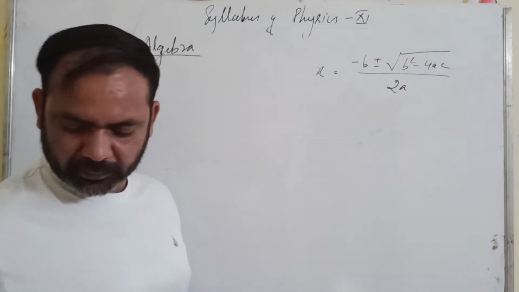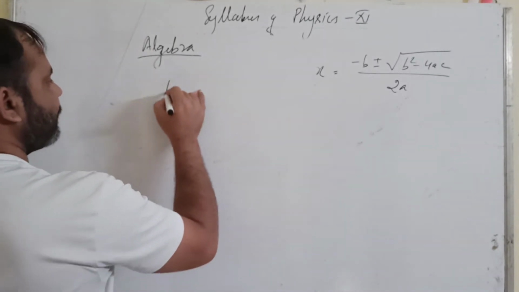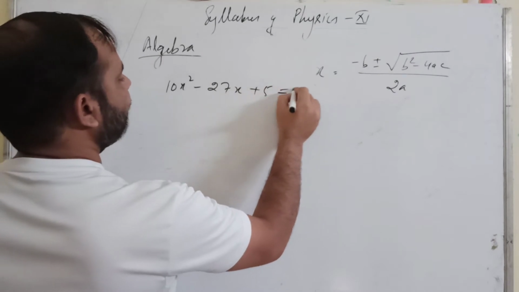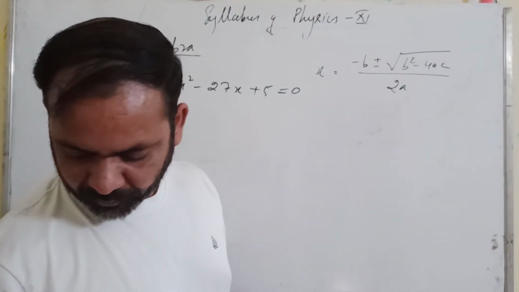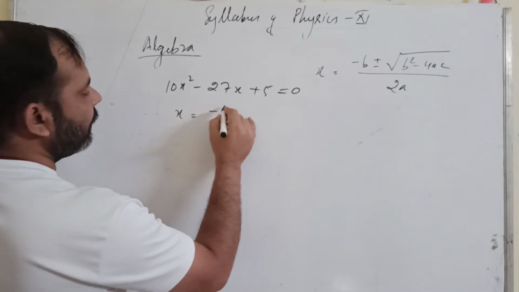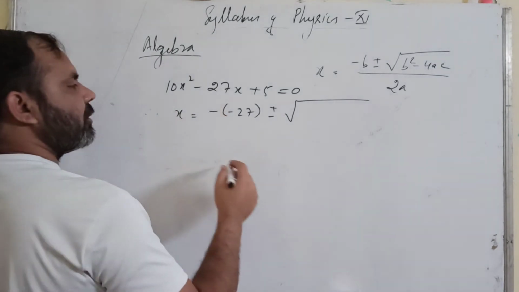Suppose we have an equation 10x square minus 27x plus 5 equals 0. Then here x will be minus b, minus of minus 27, plus minus under root b square.